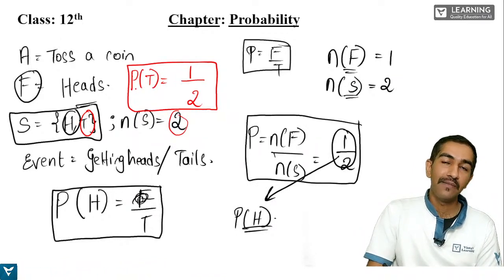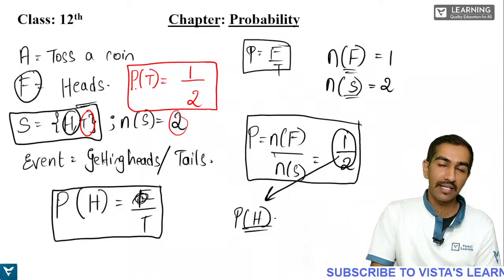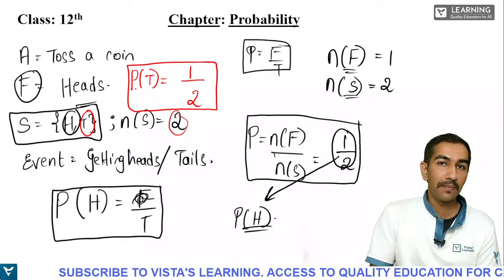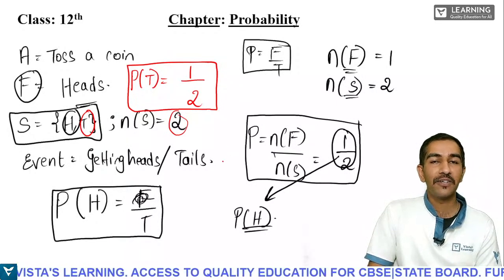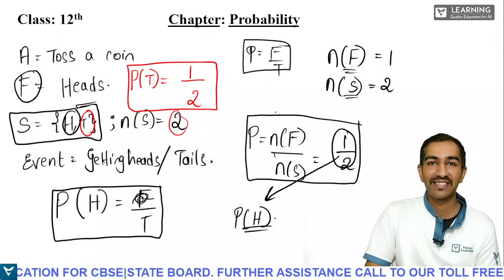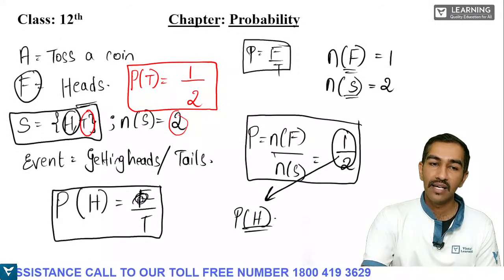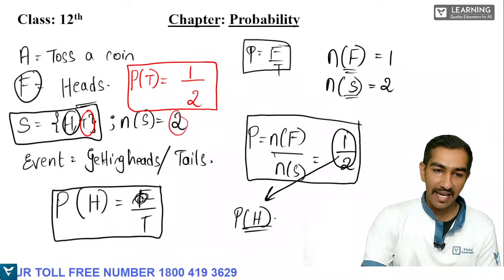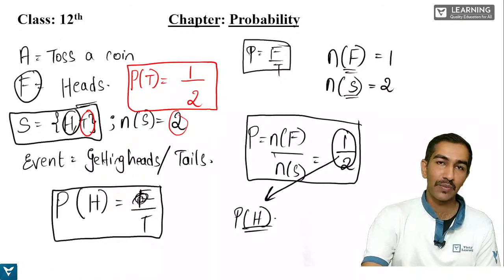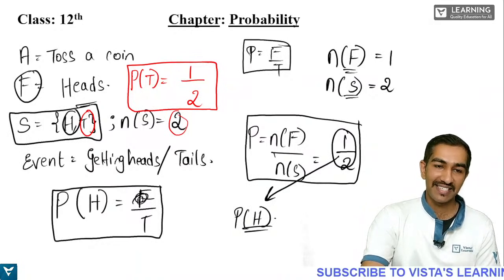Understanding? Which means whenever you toss a coin, there is a 50% possibility that it will be heads, and there is also a 50% possibility that it will be tails as well. How are we telling this 50% possibility? That is by using the concept of probability. What is probability again? Favorable outcome divided by total number of outcomes. So this was one example where we had seen activity, favorable outcome, sample space, event, and probability of the events. We'll move on to the next one. Understand these terms very nicely with another example. All right. So moving on to the next slide.